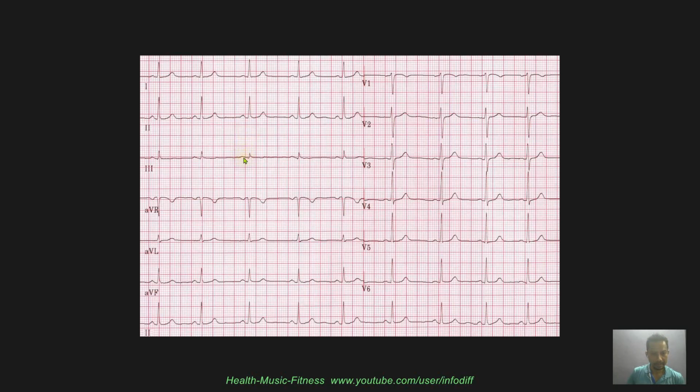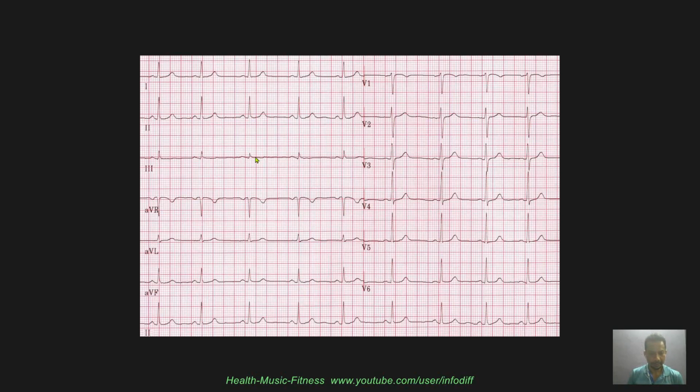And similarly, I told you one small square is 0.04 seconds in duration, and there are 5 small squares in one big square. So 5 fours are 0.20, so one big square is 0.20 seconds in duration. It is very important because when we go to how to calculate the heart rate, this will be important. So vertically we calculate the voltage, and horizontally we calculate the time.